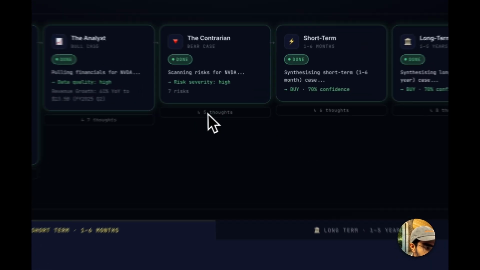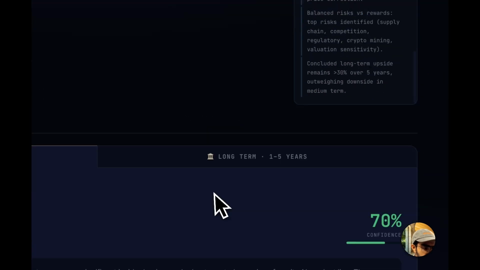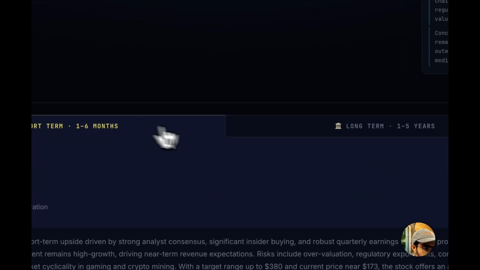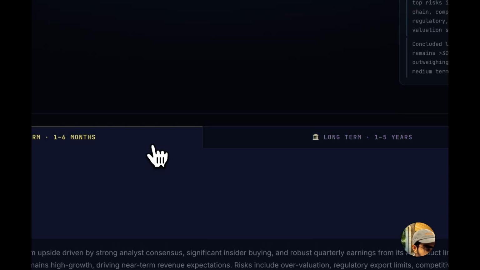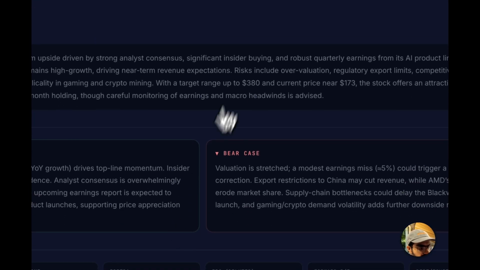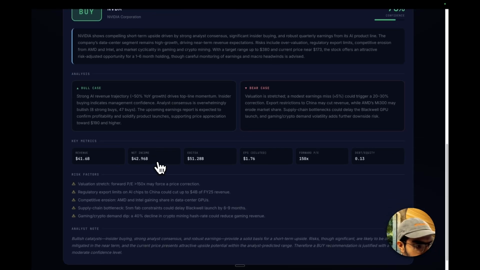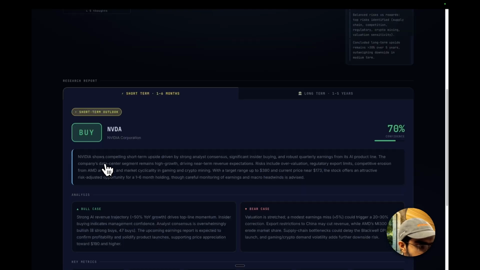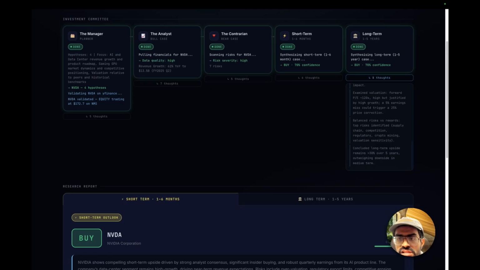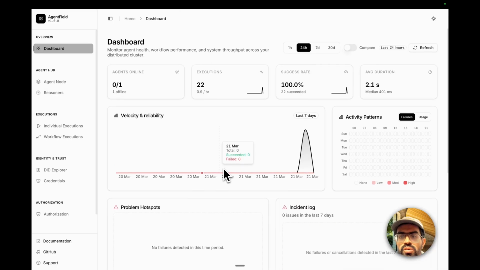that we got, it ran all of the different thoughts and was able to synthesize the result, and it gives us both a short-term look and a long-term look, and it gives us a bull case, the bear case, and finally, it gives all of the key metrics. So after the system runs, we can now show the AgentField dashboard. So now we open the AgentField dashboard.